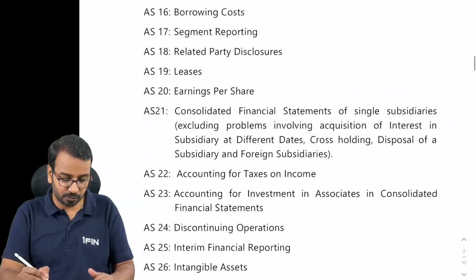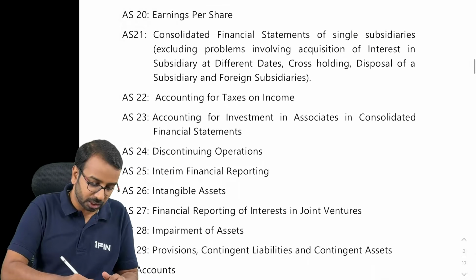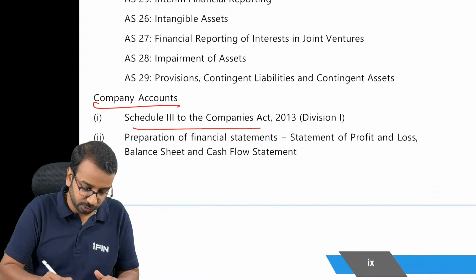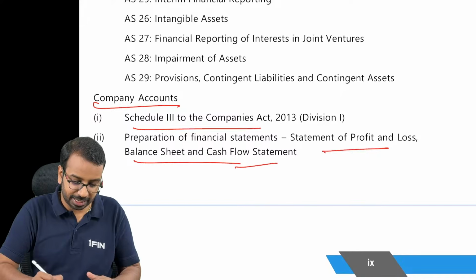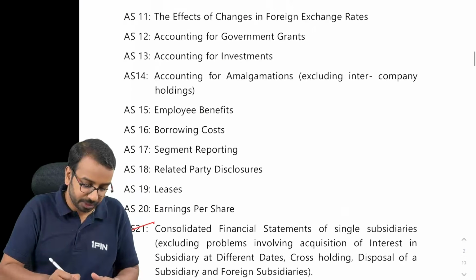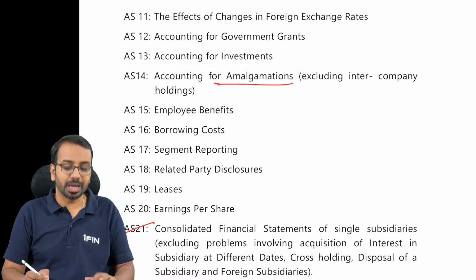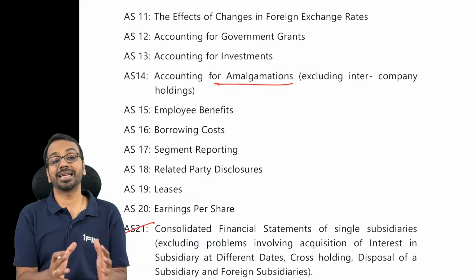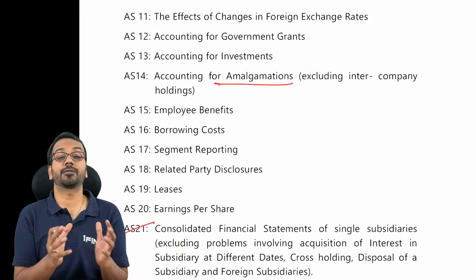These chapters of the syllabus, consolidated financial statements, company accounts, Schedule 3, balance sheet, P&L, cash flow, then amalgamation we talked about, and also reconstruction related aspects, these by themselves account for about 45 to 55 marks.